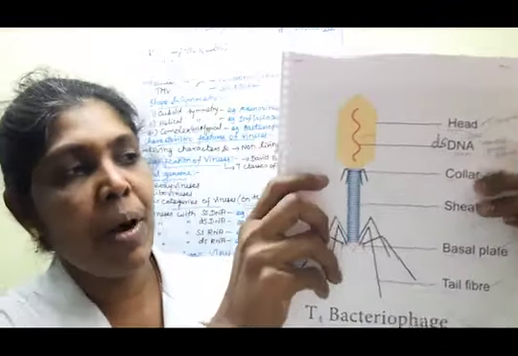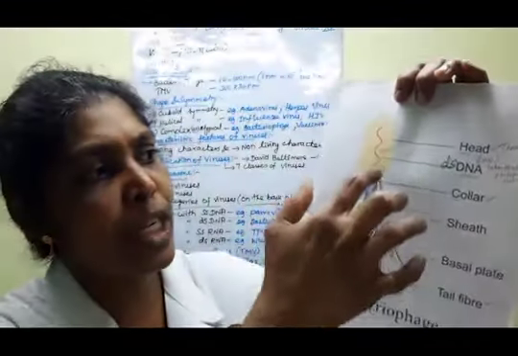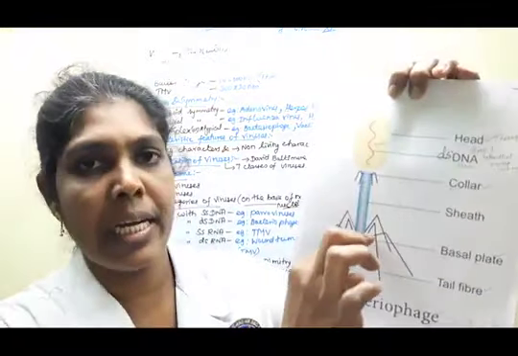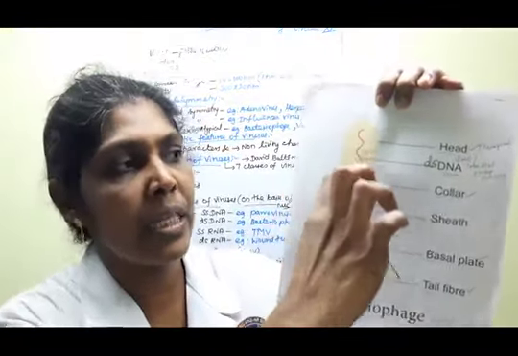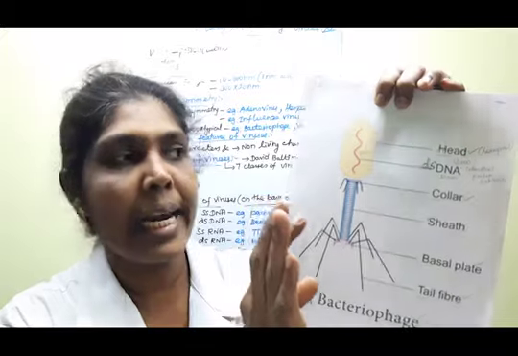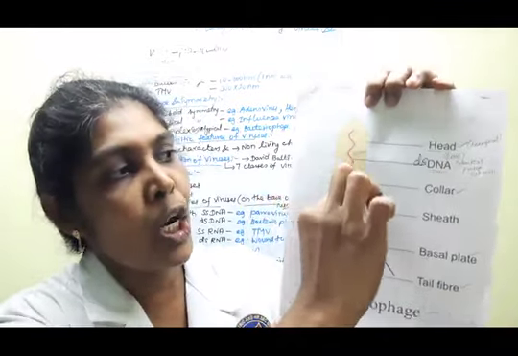Yes. Next, what is the major duty of these regions? How are the head and the tail region connected? This is the collar region.